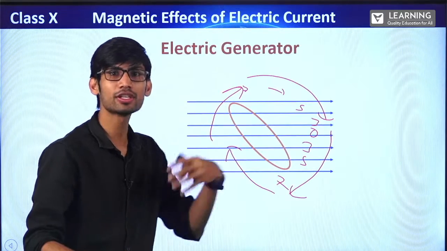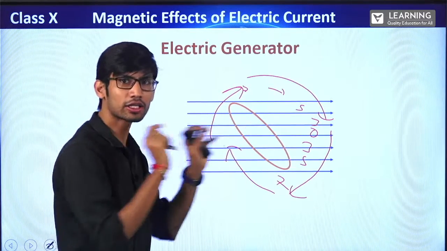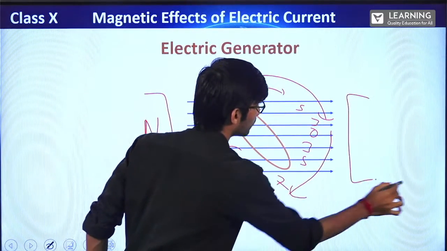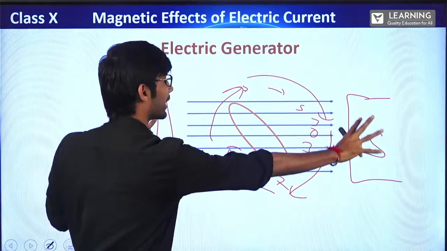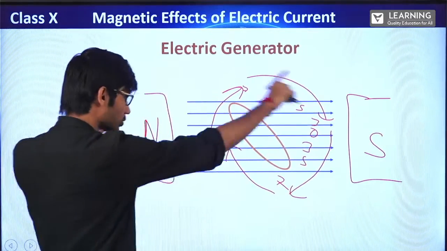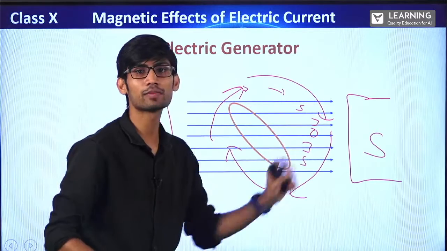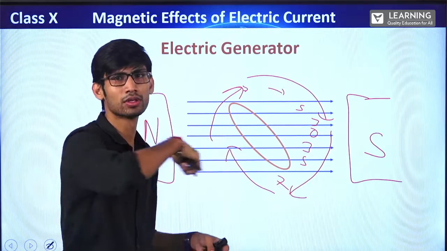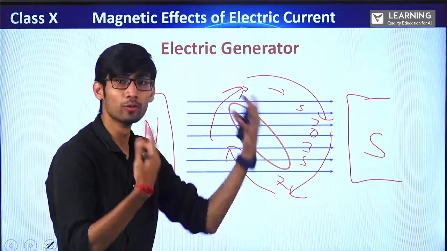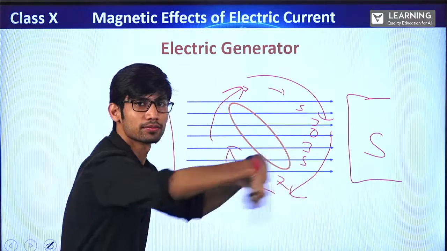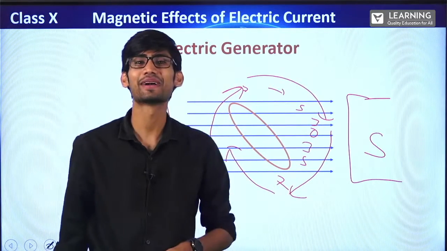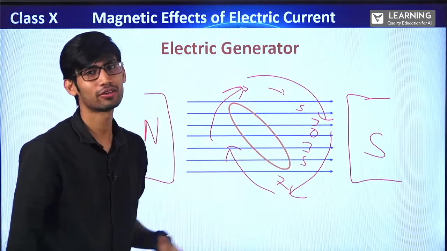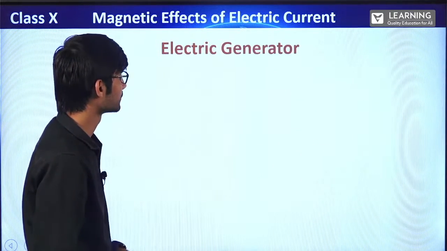Another way to have a changing magnetic field is this: in a continuous magnetic field, suppose here I have put a north pole and here a south pole. Or let's suppose I have kept a horseshoe magnet like this. So I have a continuous magnetic field. Inside this magnetic field, if I take an armature coil or a circular coil, any loop, and start rotating it like this, I will get a changing magnetic field. Got the point? Understood? Now this particular thing we are going to use in electric generators.